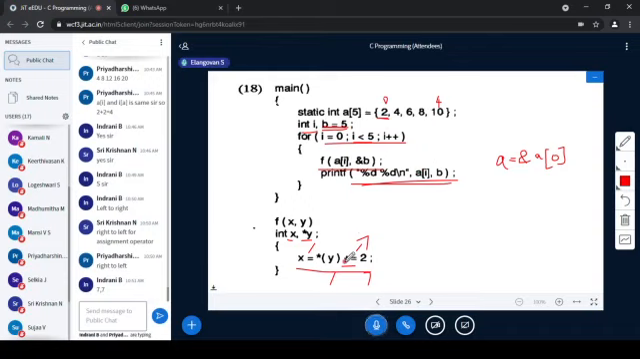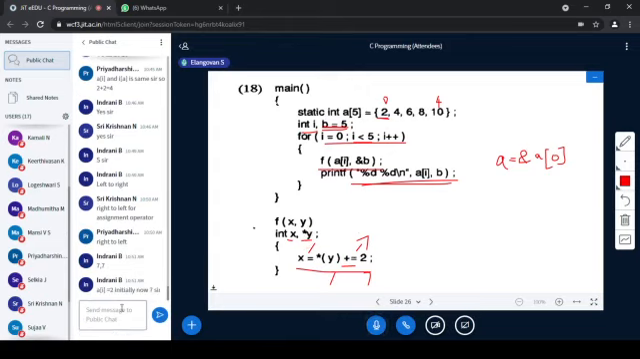X is changed as 7 here. B is changed as 7. Y means star Y. A of I is 2 initially. Now 7, sir? No. Where is this A of I changed here?